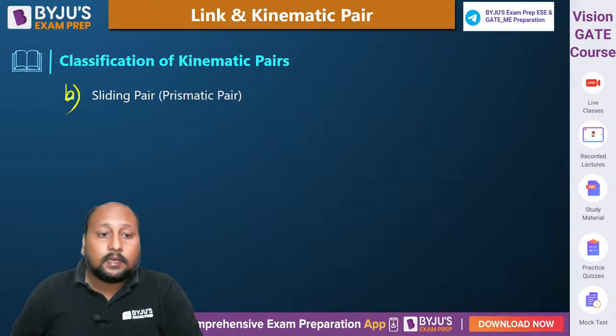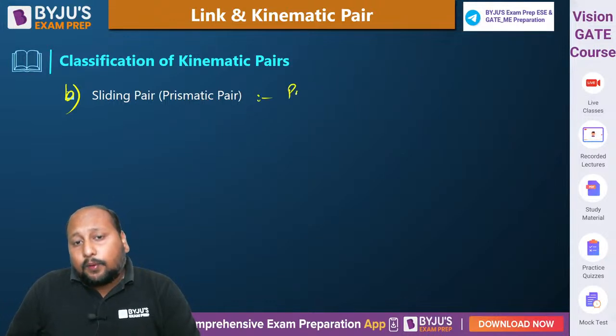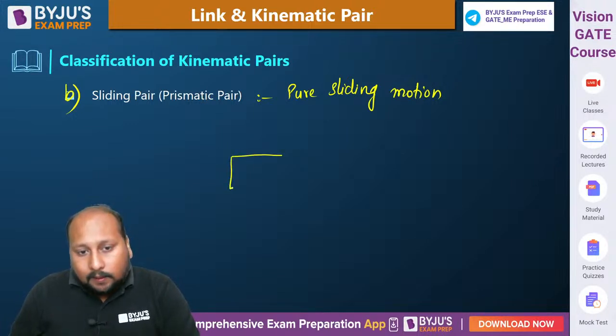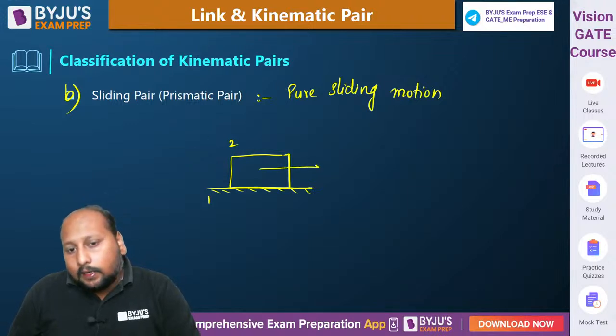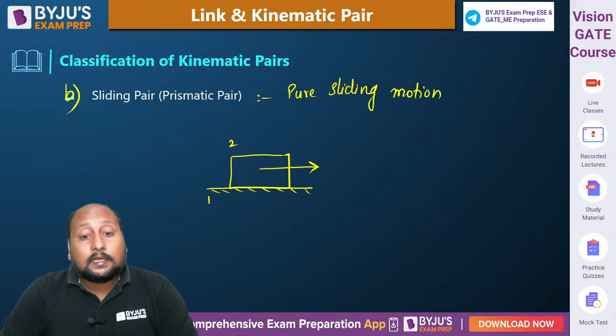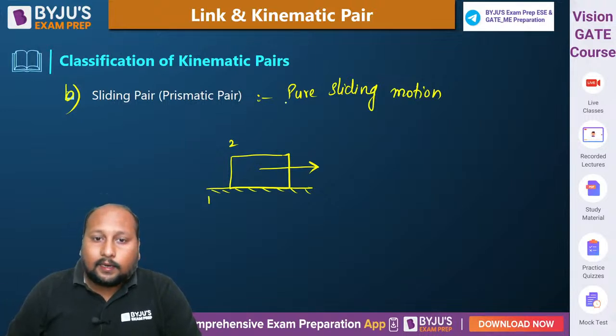Let's go to the second category, the sliding pair or prismatic pair. The second type according to the type of relative motion is the sliding pair or prismatic. What is a sliding or prismatic pair? Between two links we have pure sliding motion. When there is pure sliding motion between two links, that kind of pair we call a sliding pair. We have already seen an example. Let's say this is link 1, this is link 2. Between link 1 and link 2 there is a pure sliding motion present. So that kind of pair we call a sliding pair or prismatic pair. The relative motion is pure sliding.